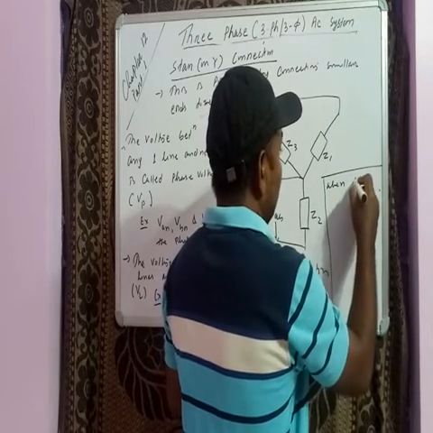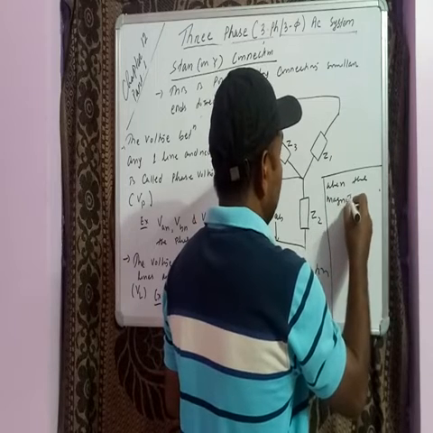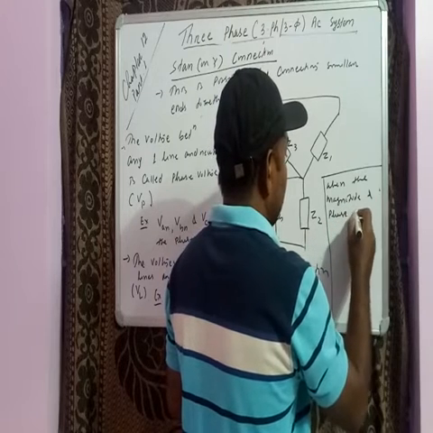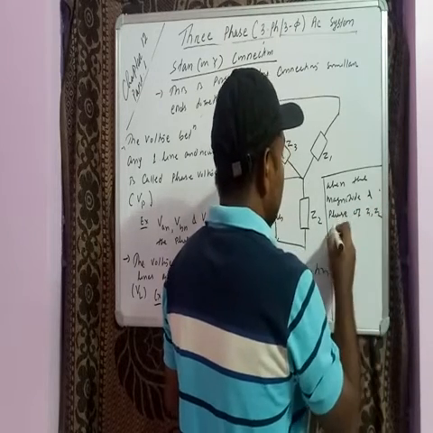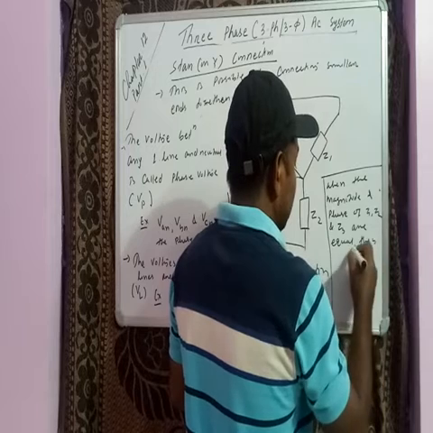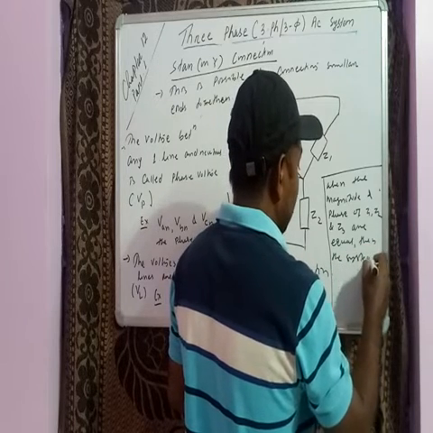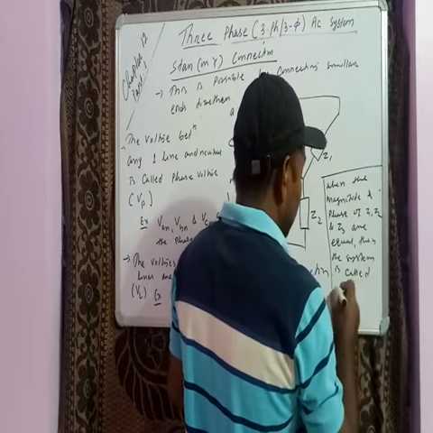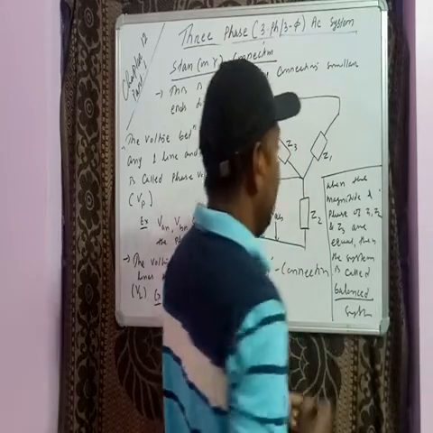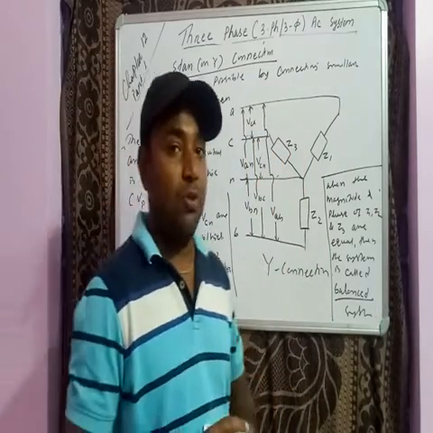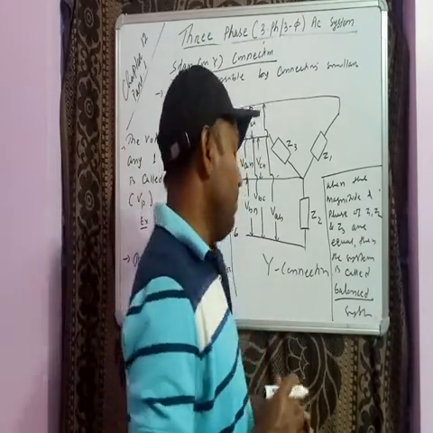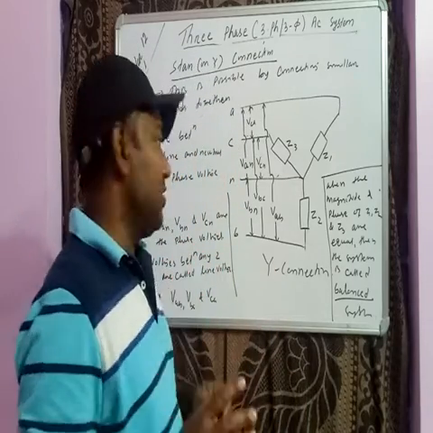When the magnitude and phase of Z1, Z2 and Z3 are equal, then the system is called a balanced system. Okay. So when the magnitude and phase of all these three Z1, Z2, Z3 are the same, then it is known as a balanced system. If it is different, then it is an unbalanced system. So in our course, only balanced systems are there.